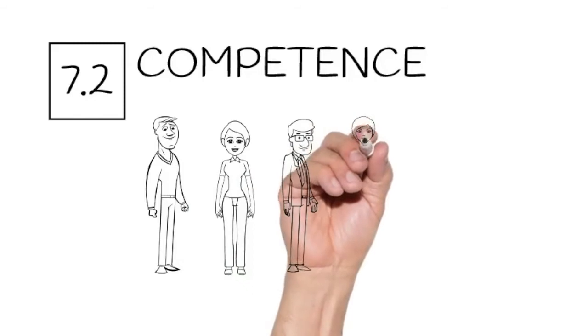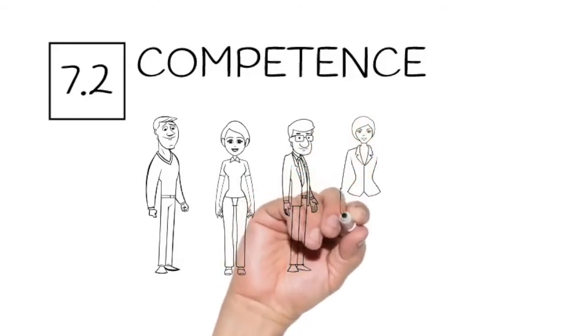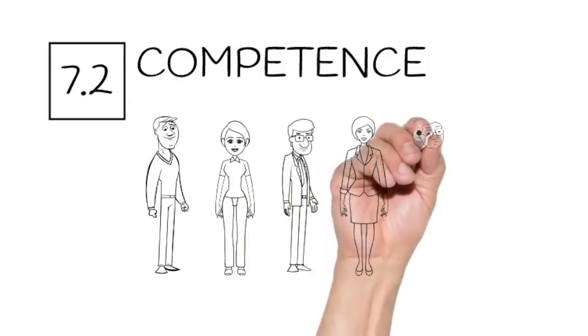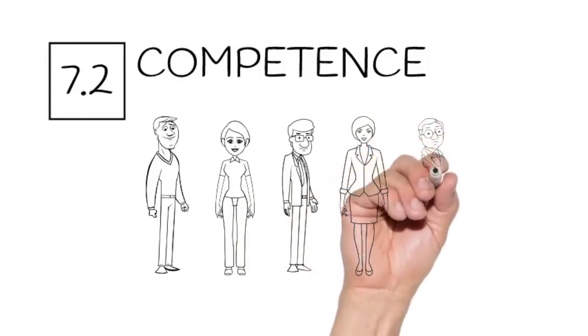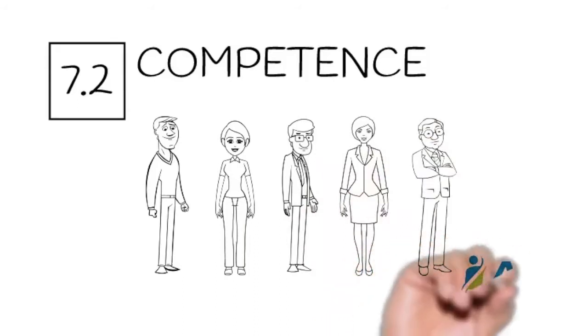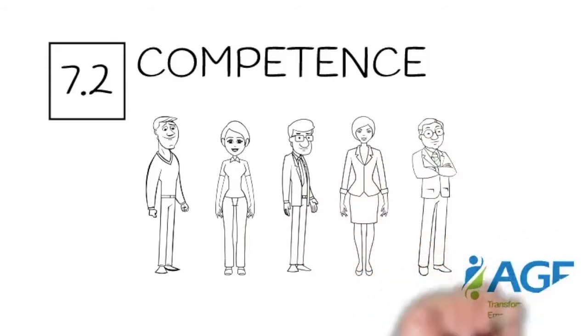Ensure that these persons are competent on the basis of appropriate education, training, or experience. It is also important that everyone in your company is aware of the organizational knowledge needed to get them aligned in the shared vision in achieving the intended results.